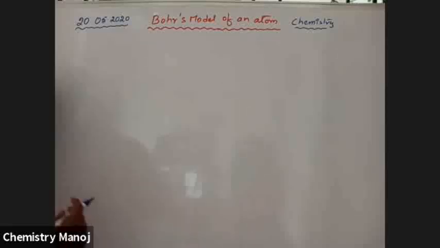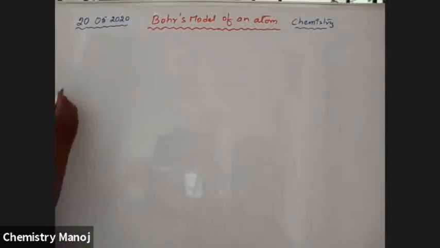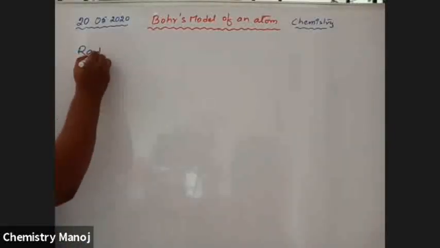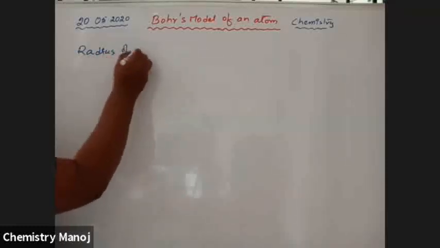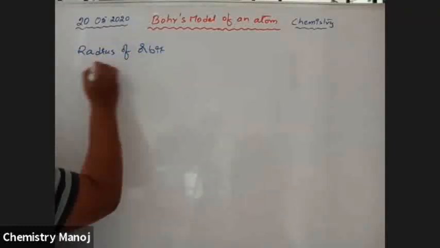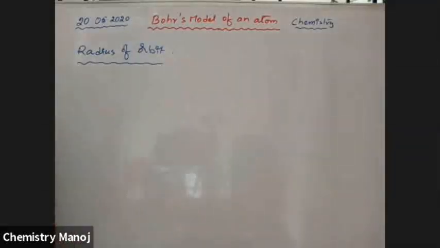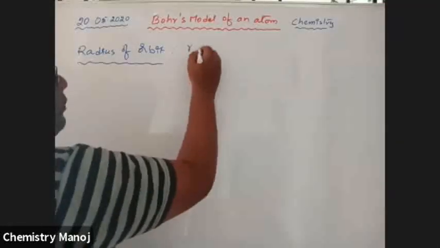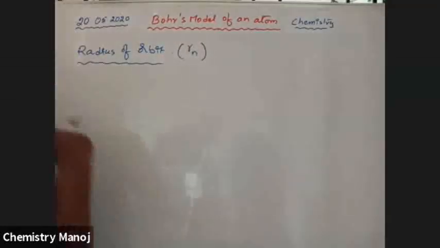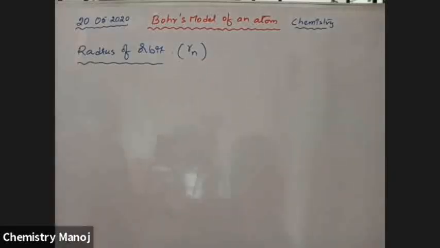So now our topic is the radius of the orbit. Let R indicate the radius of the nth orbit.